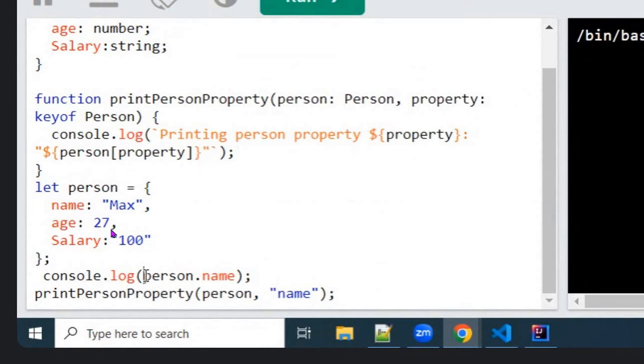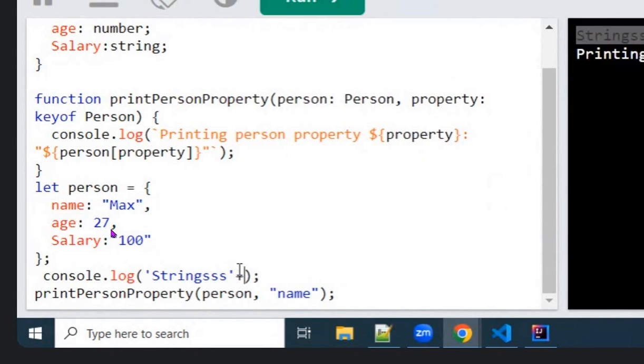So you are making the method called print person property, that is outside, that is fine, but it's a method call. But when you say console.log, you do one thing. Console.log, we can just test. Only print a string. That one will work. See, it is working.